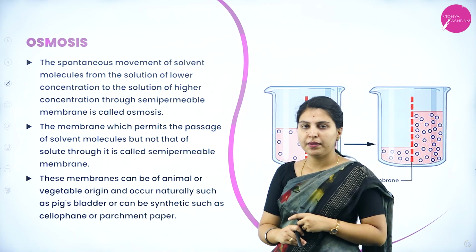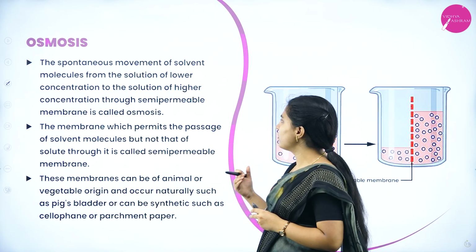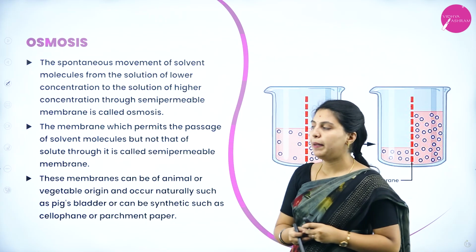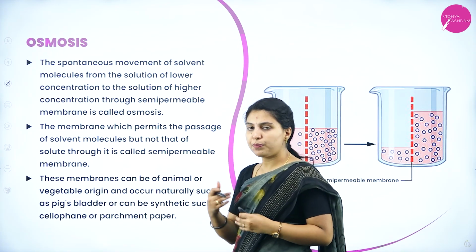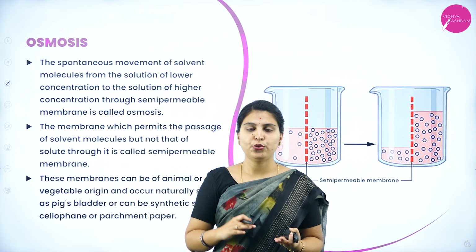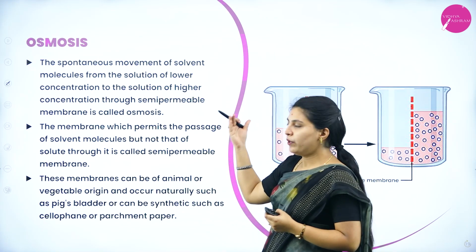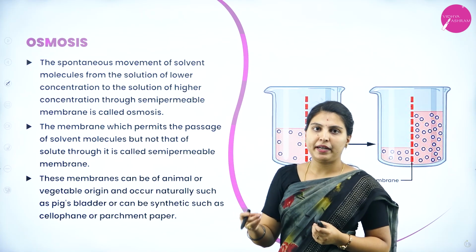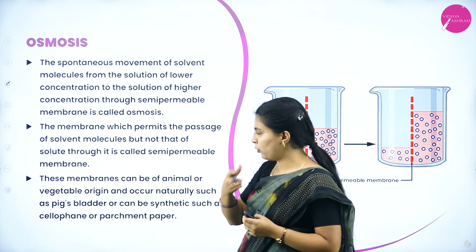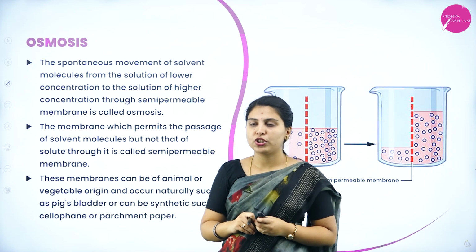Next, osmosis. The spontaneous movement of solvent molecules from the solution of lower concentration to the solution of higher concentration through the semi-permeable membrane is called osmosis. Permeable means a little bit of pores will be present. It will be semi-permeable, and the movement of molecules through that semi-permeable membrane is called osmosis.